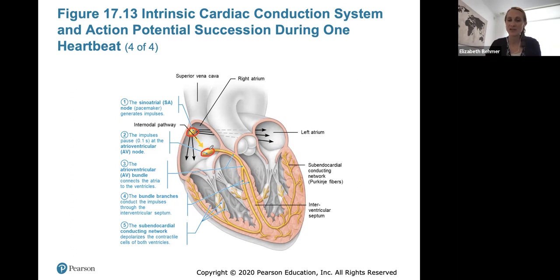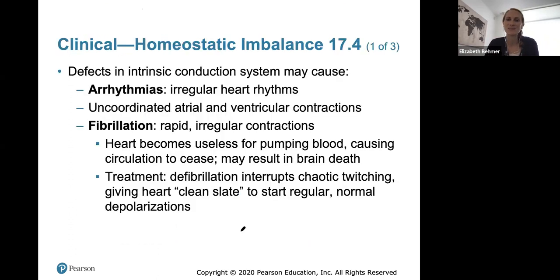From here, the electrical activity passes to the AV bundle, which is at the top part of the interventricular septum. And then it gets passed down to the bundle branches where it will divide, and then get passed to the Purkinje fibers. The Purkinje fibers head down to the apex and then travel up the walls of the ventricles to bring that electrical signal to all parts of the cardiac myocytes in the ventricles. Once we depolarize all of the cardiac cells in your ventricles, then the ventricles will contract. And again, this all takes less than a quarter of a second.